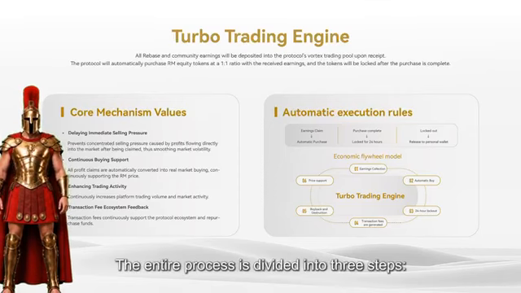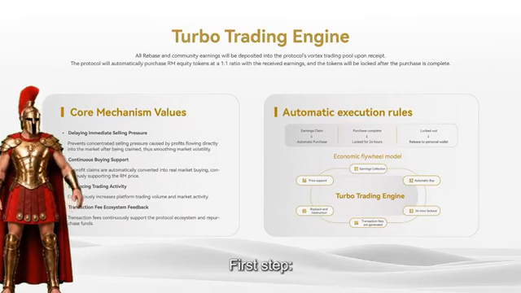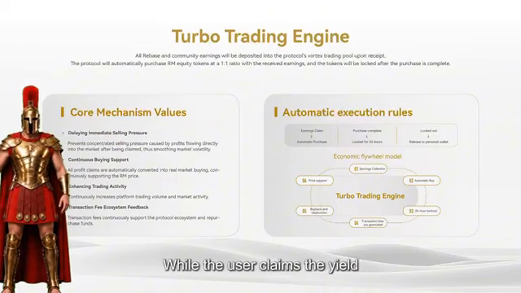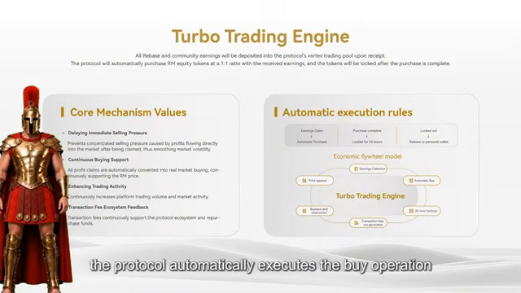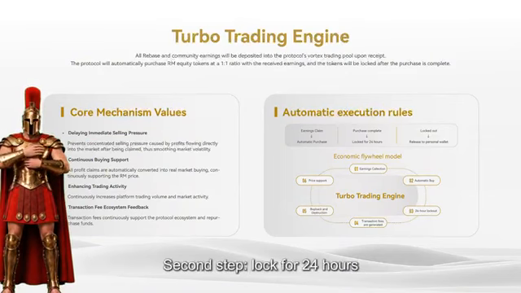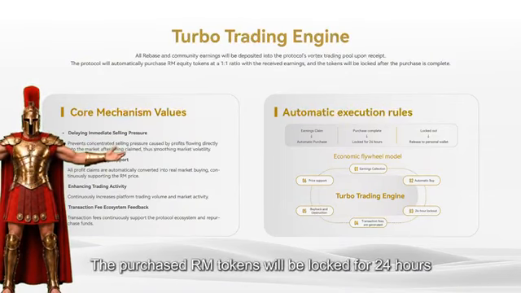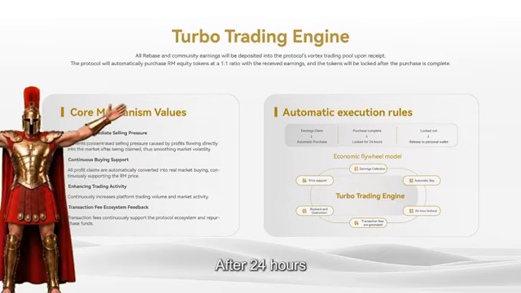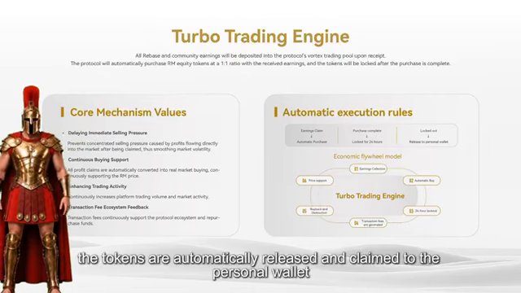The entire process is divided into 3 steps. First step, automatic purchase after yield claiming. While the user claims the yield, the protocol automatically executes the buy operation. Second step, lock for 24 hours. The purchased RM tokens will be locked for 24 hours. Third step, after lockup ends. After 24 hours, the tokens are automatically released and claimed to the personal wallet.